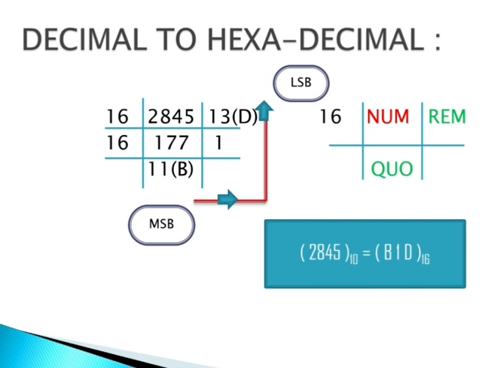See, in the blue box I had written that for 2845 as a decimal number, what we are getting as the answer as a hexadecimal number is B1D. 16 is the base of the hexadecimal number and 10 is the base of the decimal number.